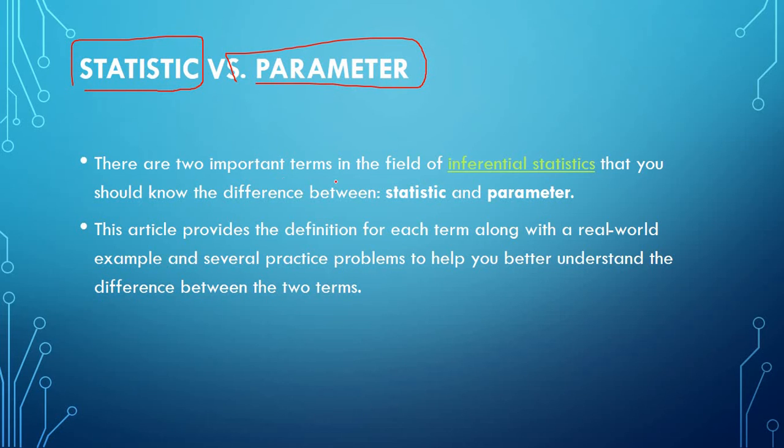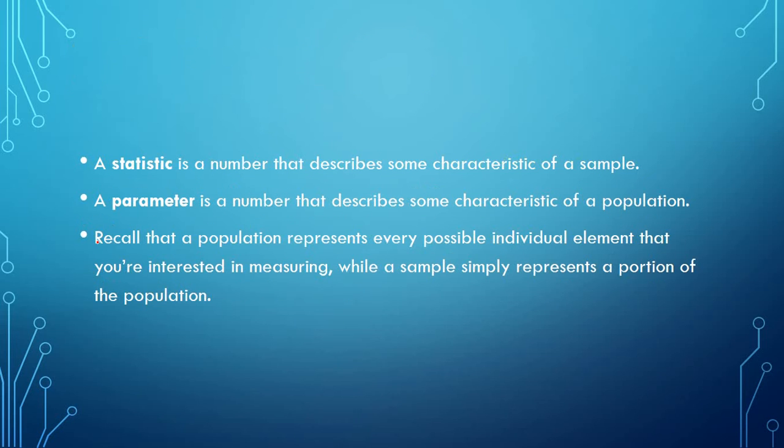There are two important terms in the field of inferential statistics that you should really know the difference between: statistic and parameter. A statistic is a number that describes some characteristic of a sample, but a parameter is a number that describes some characteristic of a population.